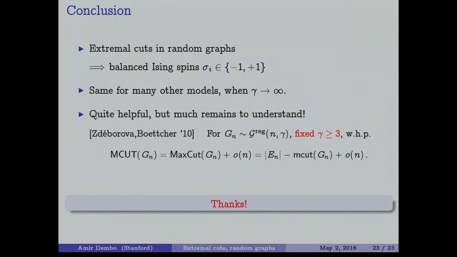But your approximate result is different. This is going to work if you have some moment condition. Right. If the graphs are close enough to each other, then it's going to be okay. The point is that if you send gamma to infinity, you can think of the adjacency matrix of your graph. It kind of looks closer to the one of the complete graph, with some irregularities, and you can just remove everything except the mean and second moment, and that's morally the argument behind it. But this is very tantalizing because it's not really clear why at fixed degree you should have this symmetry. This I find quite counterintuitive.